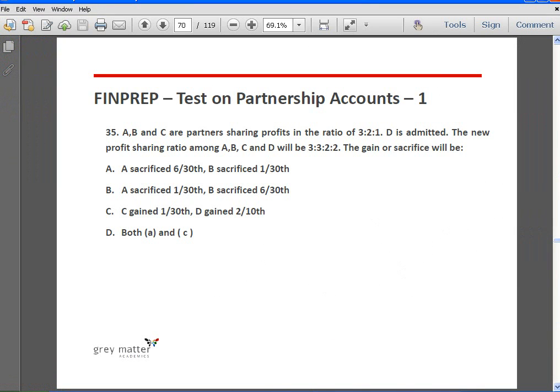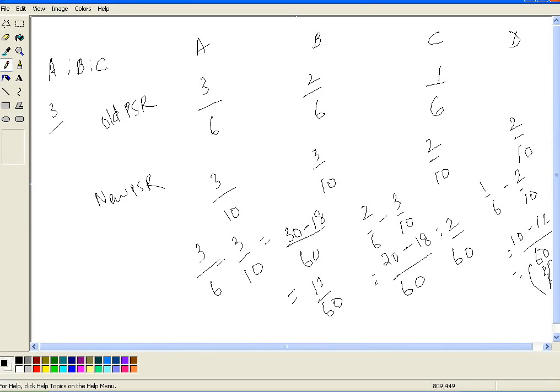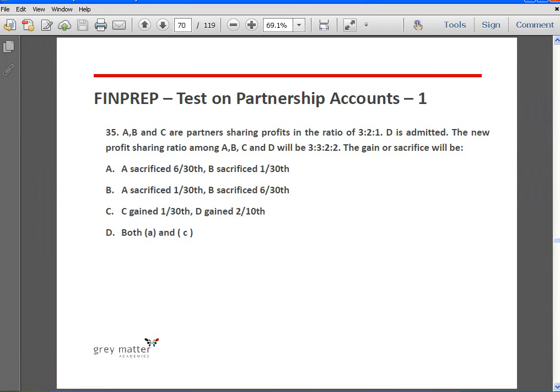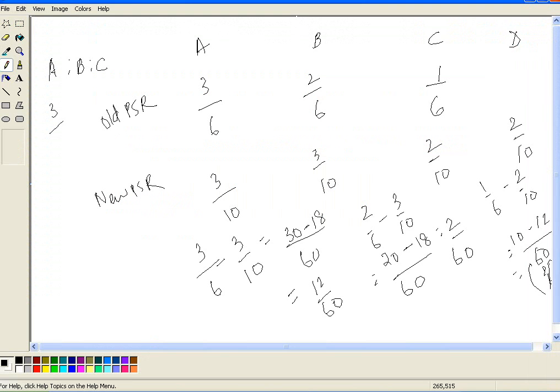Okay, so the sacrificing: here A is sacrificing 12 by 60. In other words, he is sacrificing 6 by 30 of his share. B is sacrificing 1 by 30 of his share. C is gaining 1 by 30.